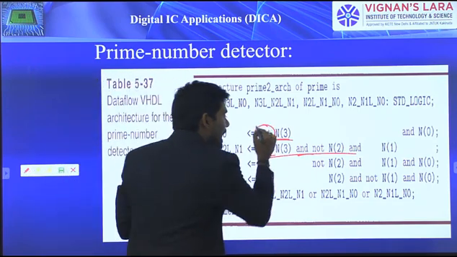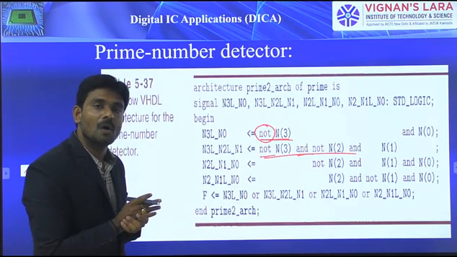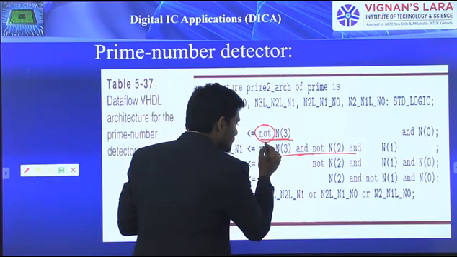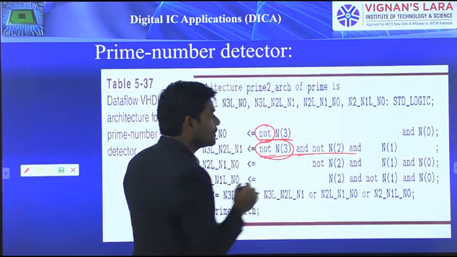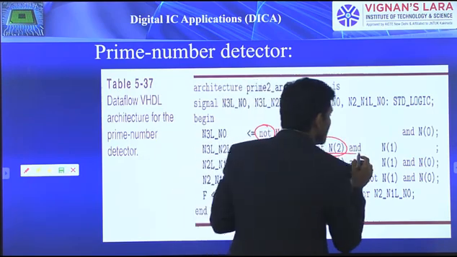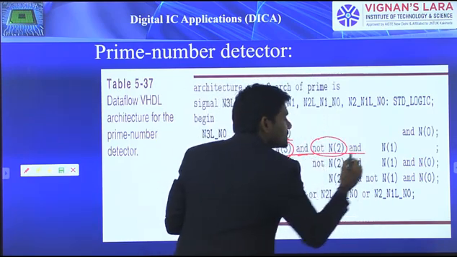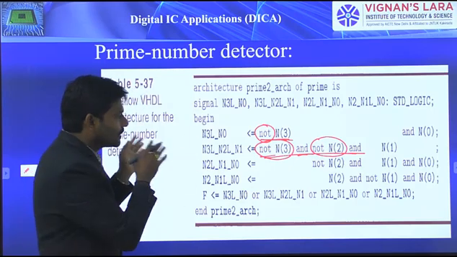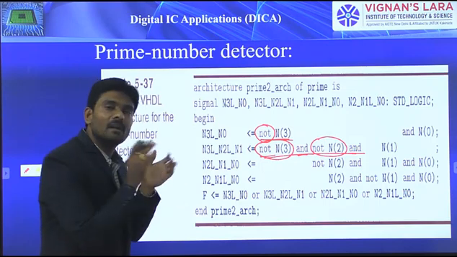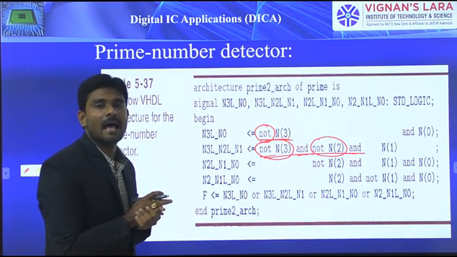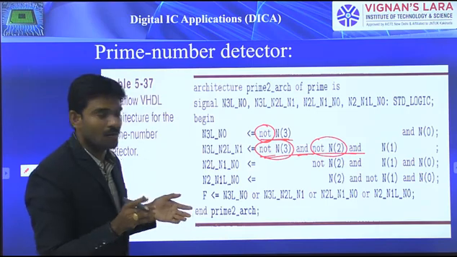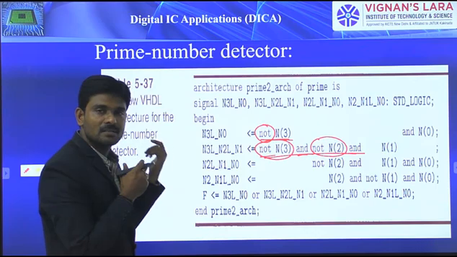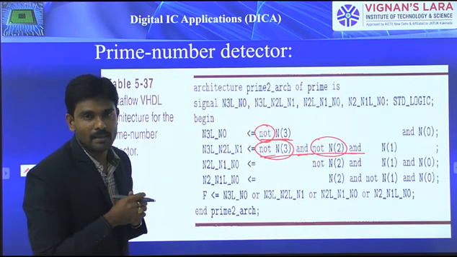Because NOT has the highest precedence compared to AND, that means highest priority compared to AND. Because of that, first not N3 is going to execute, then not N2. Then after that it performs the AND operation. So without mentioning the parenthesis also, it can execute in a proper way itself, because NOT has the highest precedence compared to all the rest. In this particular case, we use not and. So not is going to execute first, then only and is going to execute.